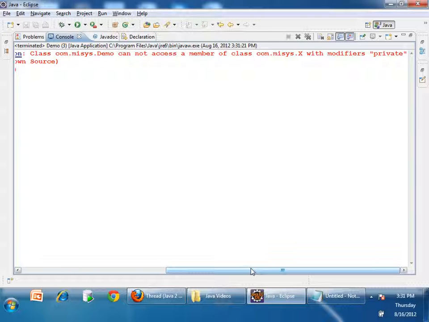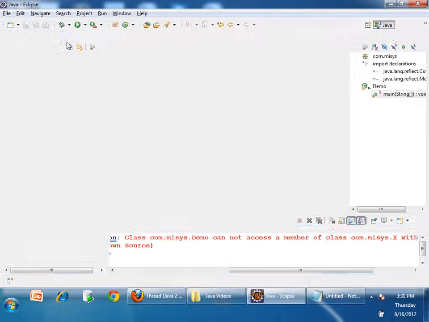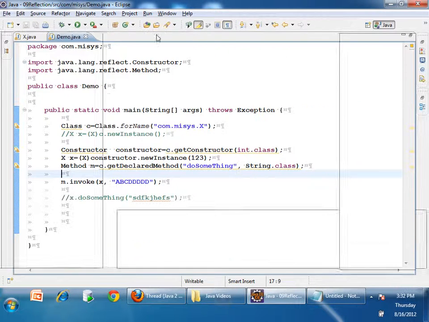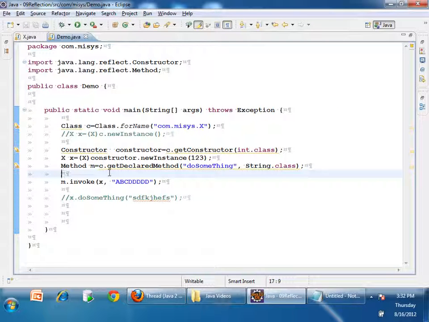But I want to access it. Even though it is illegal, I know that it is illegal, but still I want to access it. Am I not doing wrong? I know that it is illegal. But still if I can access it, is it my mistake? Just like with the government, I know that something is illegal.